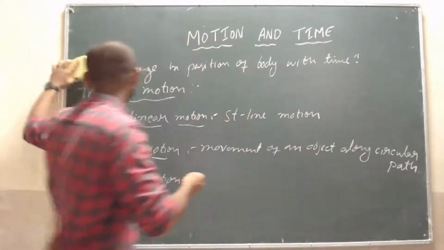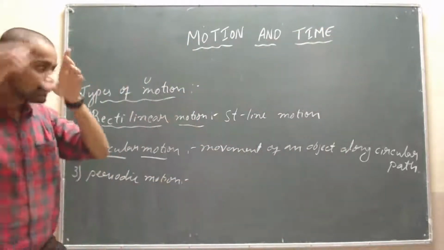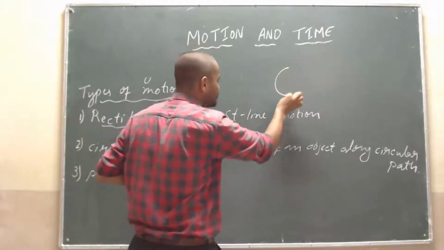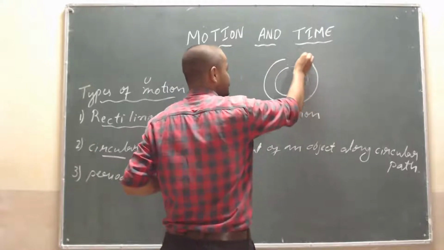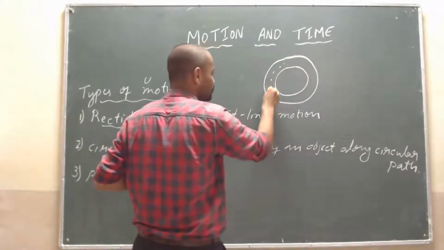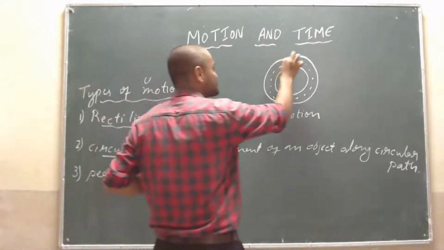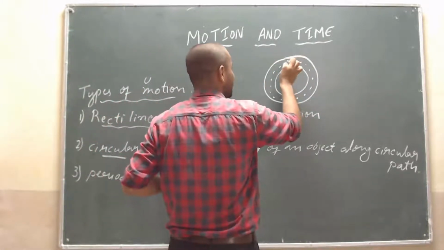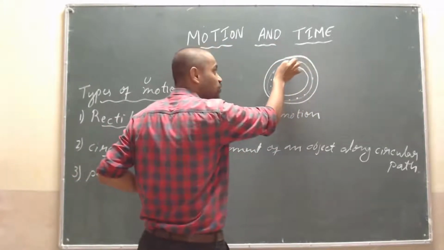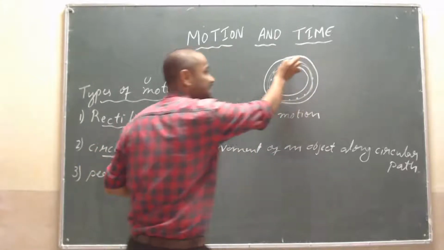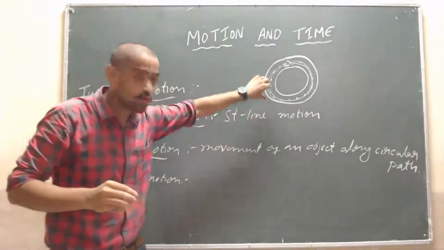Let's see. A road is like this, a circular road, like a ring road. A car is moving like this. A car is moving along the circular path, going round.